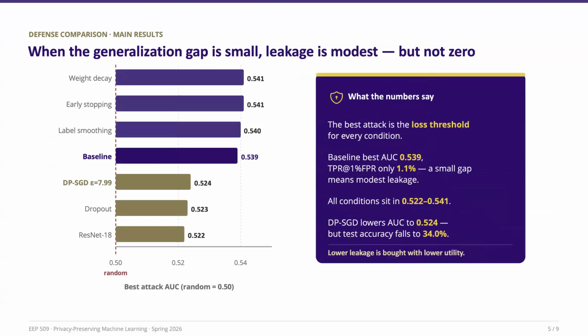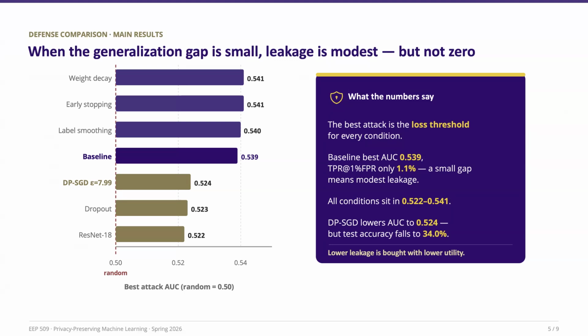Now let's look at the main defense comparison. The first observation is that the strongest attack across all conditions is actually the simplest one, the loss threshold attack. For the baseline model, the base attack achieves an AUC of 0.539 and a TPR at 1% FPR of only 1.1%.